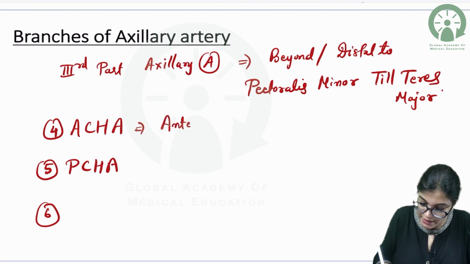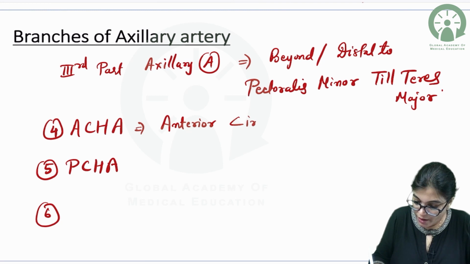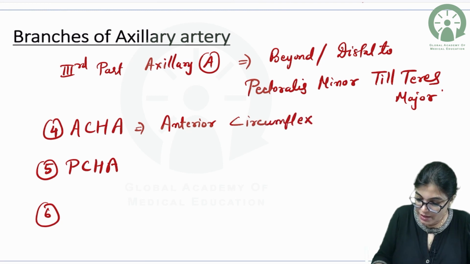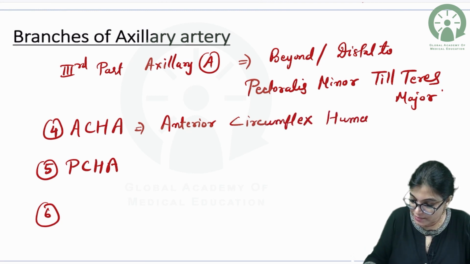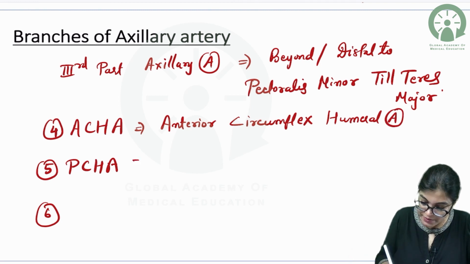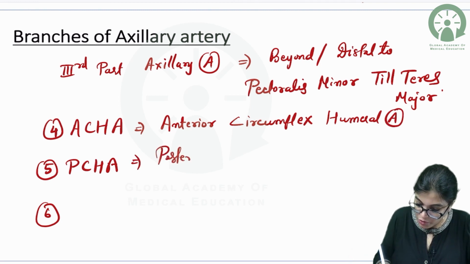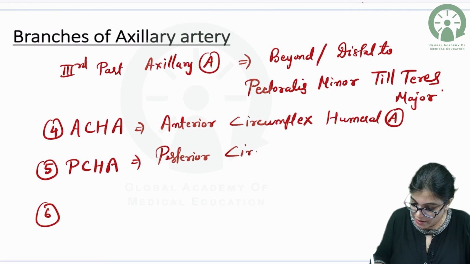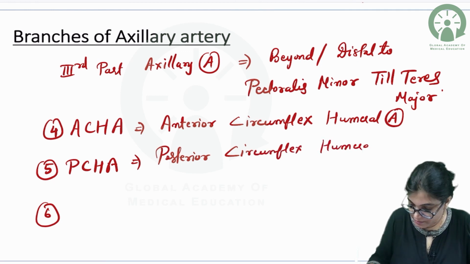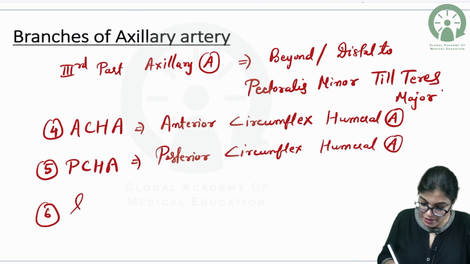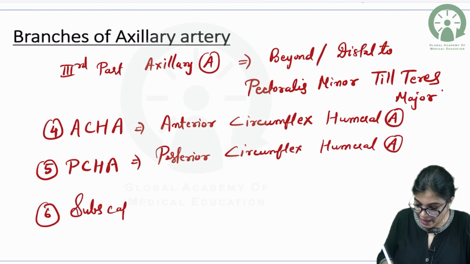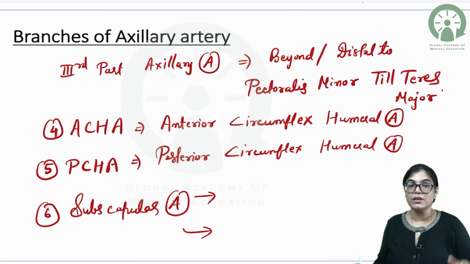It gives anterior circumflex humeral artery. It gives posterior circumflex humeral artery. And it gives subscapular artery. This subscapular artery is the largest branch of axillary artery and it further gives branches.